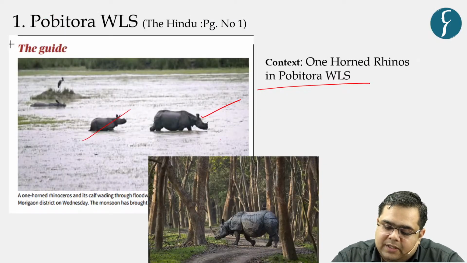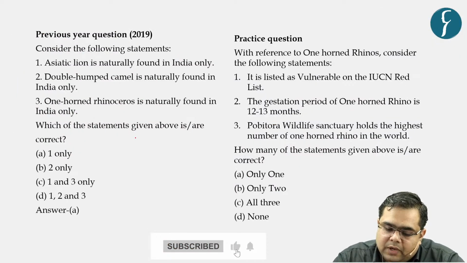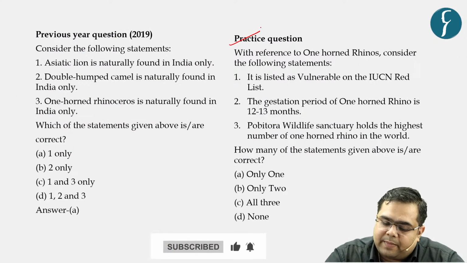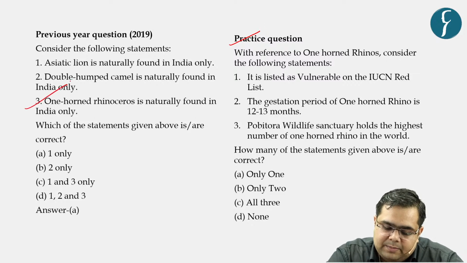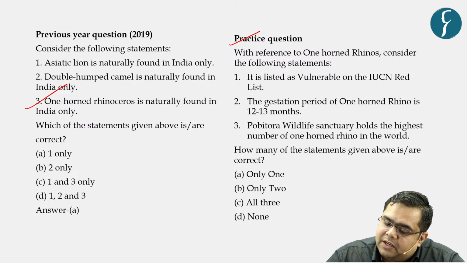Right, so you can see this particular picture in which mama rhino is going along with the baby calf in protection. Now let us solve this particular practice question. In the past, there has been a direct question on one-horned rhinos. With respect to one-horned rhinos, consider the following statements.